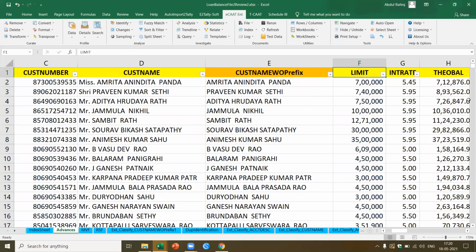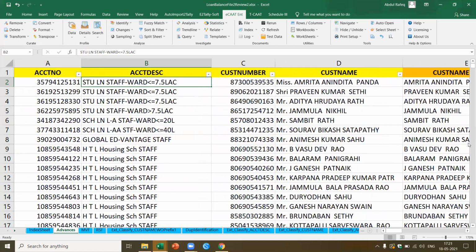Now, this is a limit, which means this is a limit which has been sanctioned to each of the account numbers. This gives you the interest rate which is applicable. What are the questions I can ask for the interest rate? What is the lowest rate? What is the highest rate? And for each scheme, what are the lowest and the highest rate, so that I can verify whether there are any discrepancies.